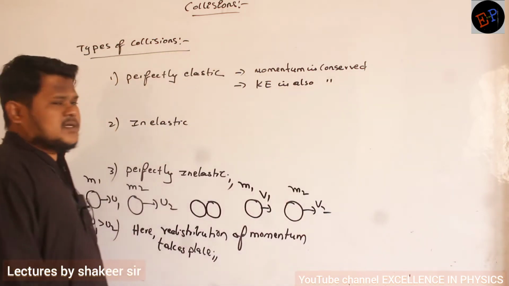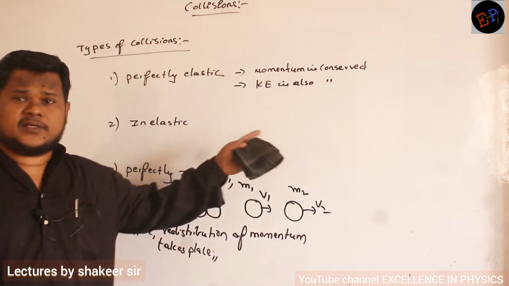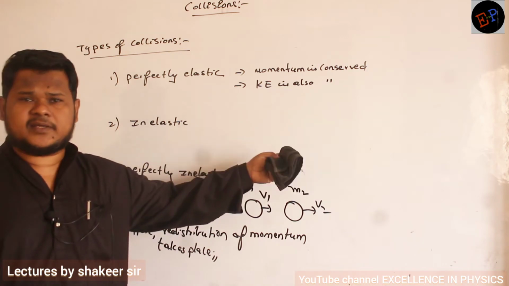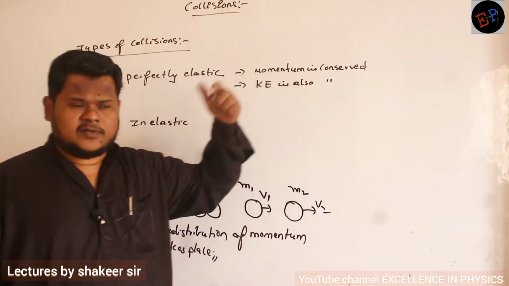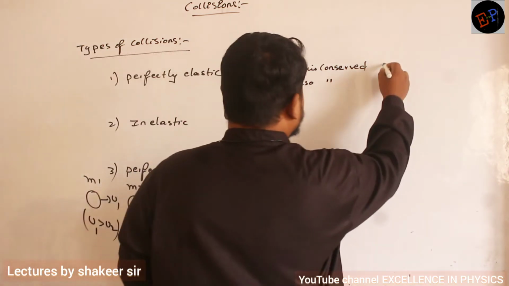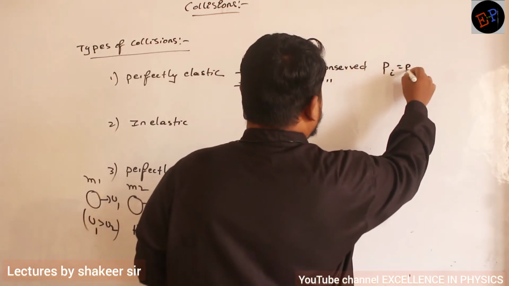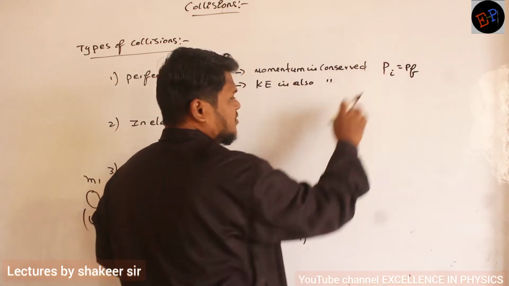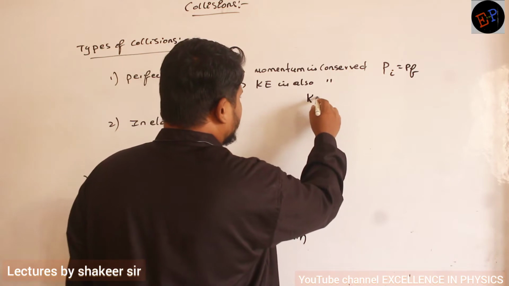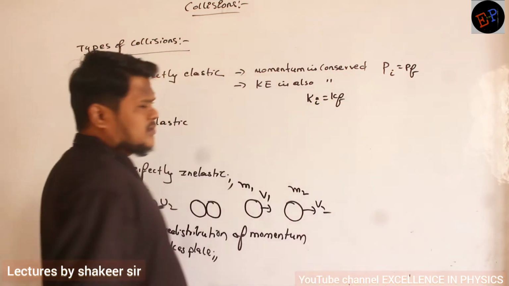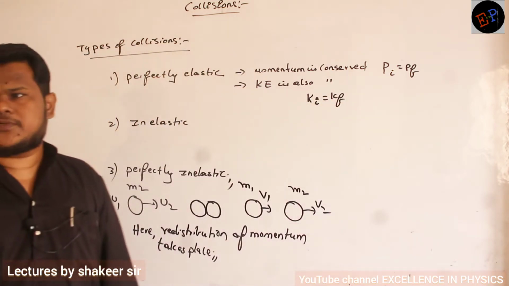So in the case of elastic collision, kinetic energy also will be conserved. What is meant by kinetic energy is conserved? Total initial kinetic energy is equal to total final kinetic energy. Momentum is conserved means Pi equals Pf, this is before collision, this is after collision. Similarly kinetic energy is conserved means total initial kinetic energy is equal to total final kinetic energy. So both will remain constant.